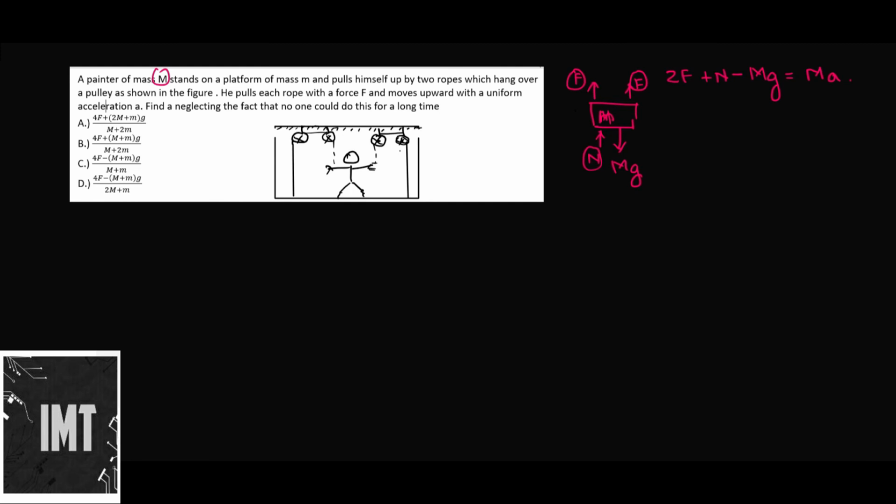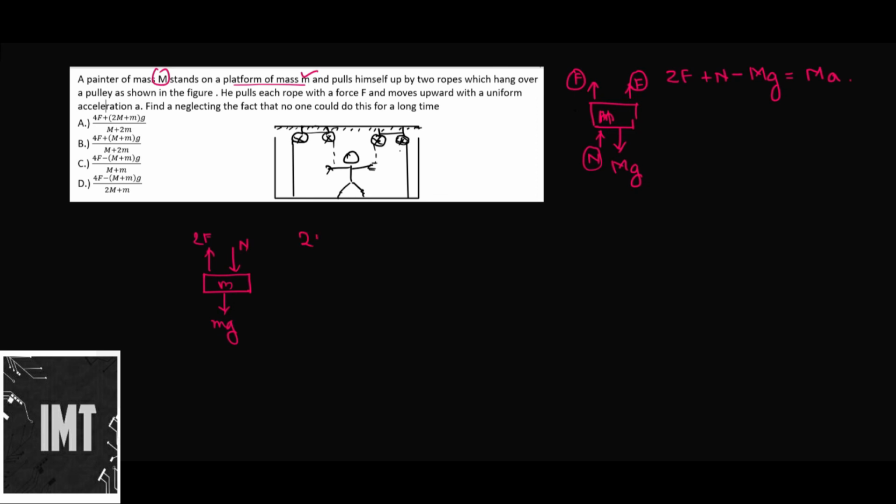Now let's come to the platform of mass M. So we have this mass M. There is an Mg which is acting downwards. There is a 2F which is acting upwards, and since there was a normal reaction acting upwards on the painter, now there is a normal reaction which is acting downwards on the platform.